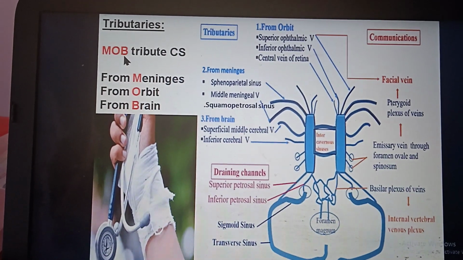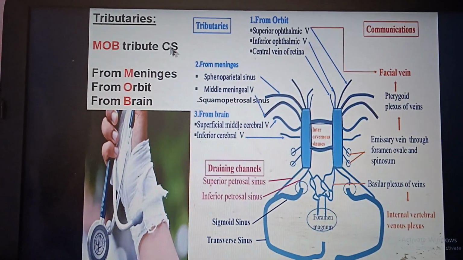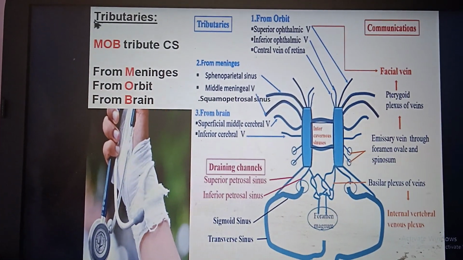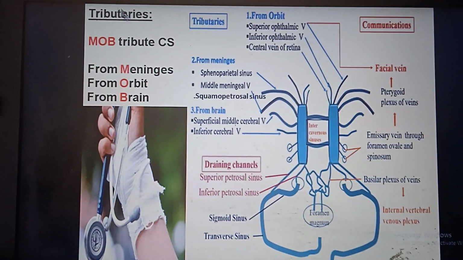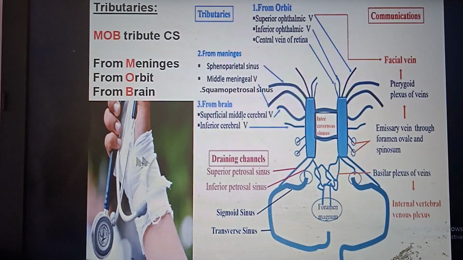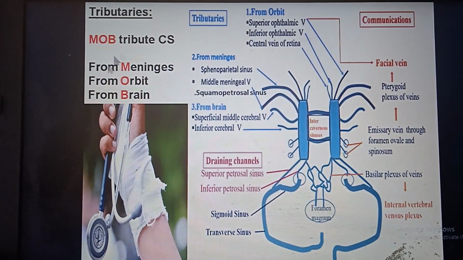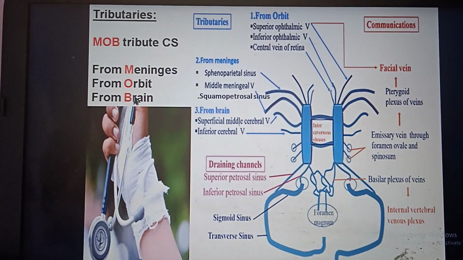So mob, civil surgeon, even though he works hard, many times gets injured by the mob, so he gets tributed by the mob. So from meninges, orbit and brain.